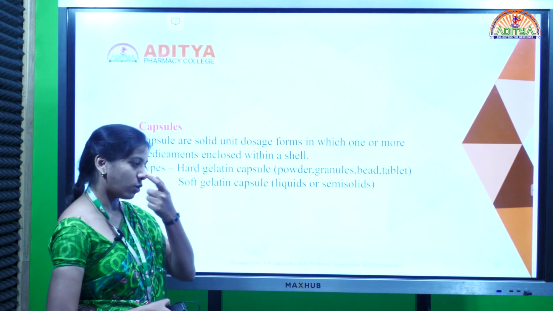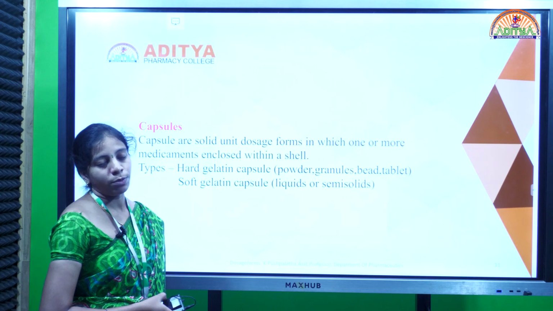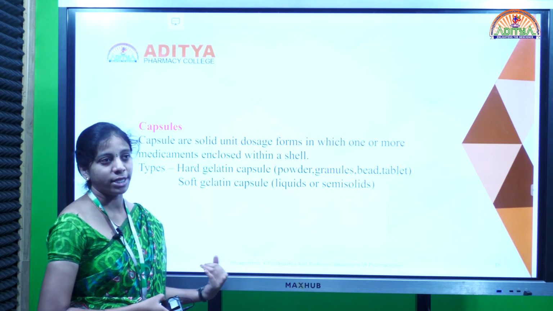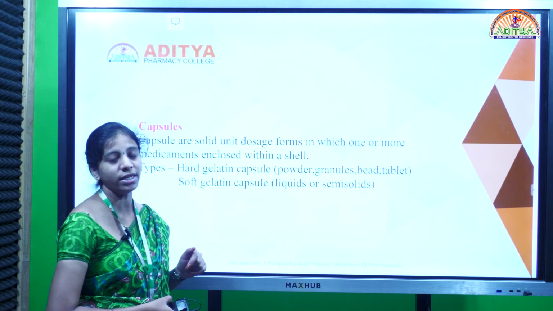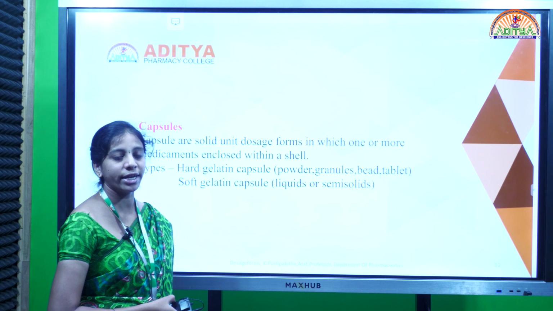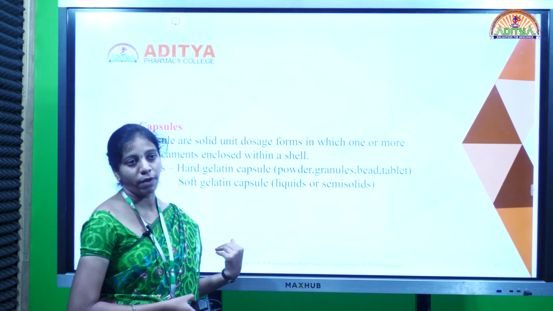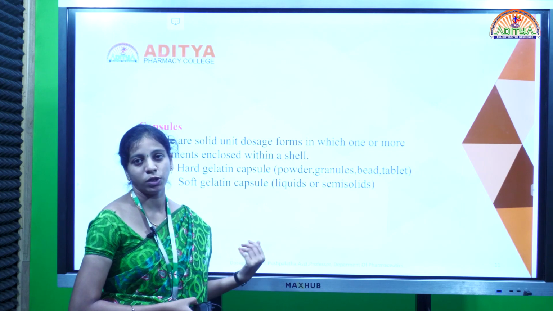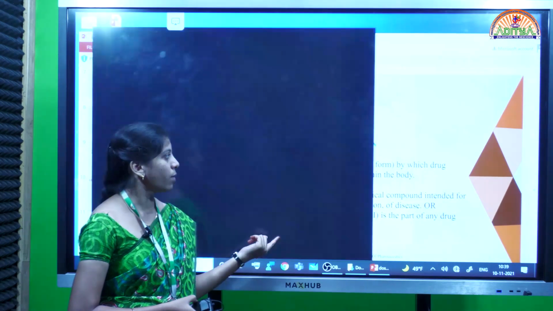Whereas capsules are also solid dosage forms which consist of one or more active ingredients along with the excipients, and these are packed in a shell made up of gelatin. It may be hard gelatin or soft gelatin. In hard gelatin capsules, they pack granules and powders, but in soft gelatin, they pack liquid and semi-solid. An example for soft gelatin capsules is vitamin E capsules.